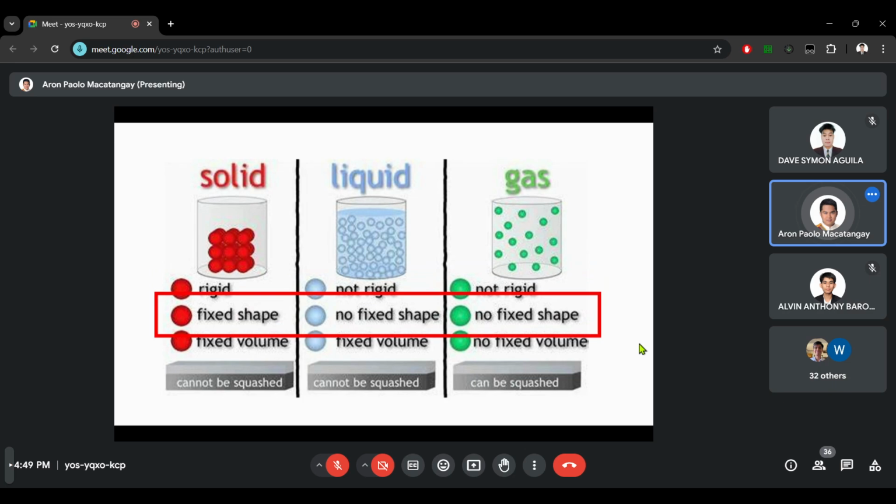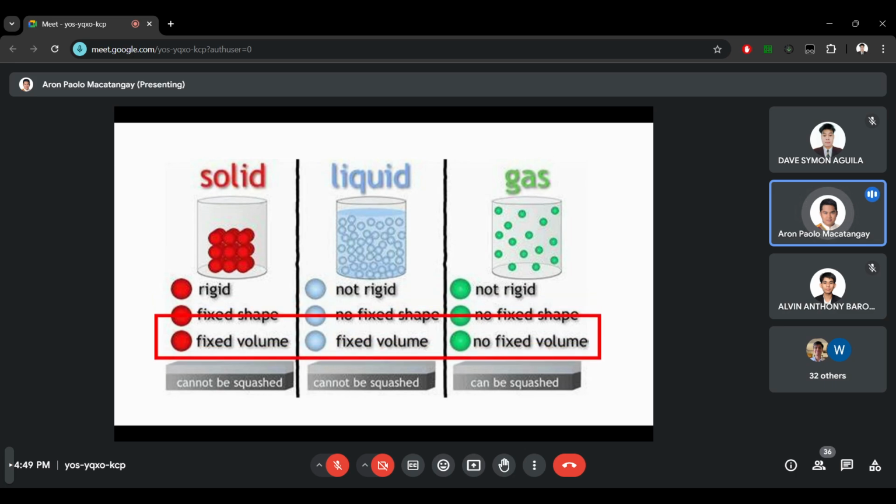This also shows that solids have a fixed shape and are not dependent on the container they are in. However, liquids and gases have no fixed shape and they are able to adapt to the shape or the contour of the container they are placed in.